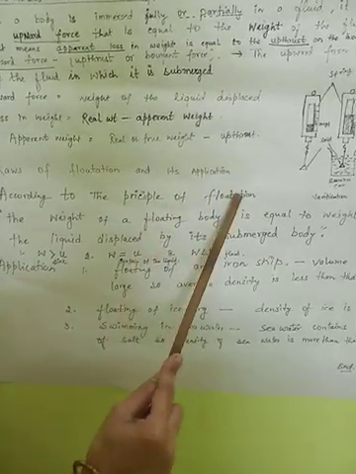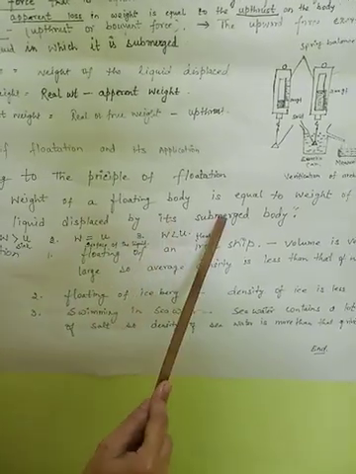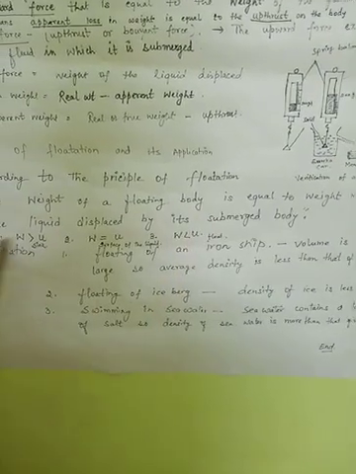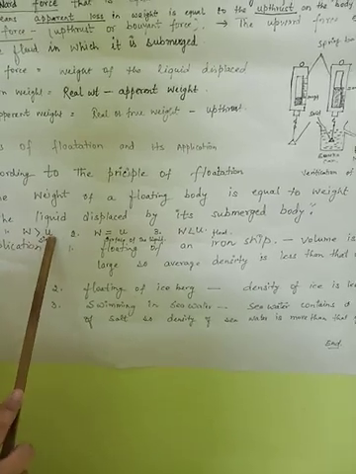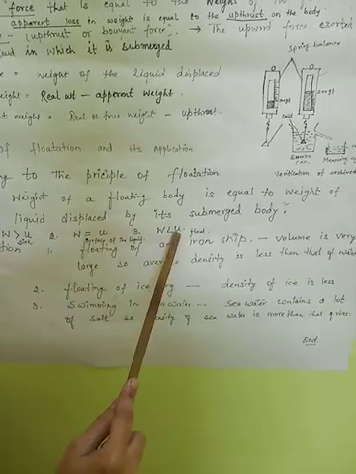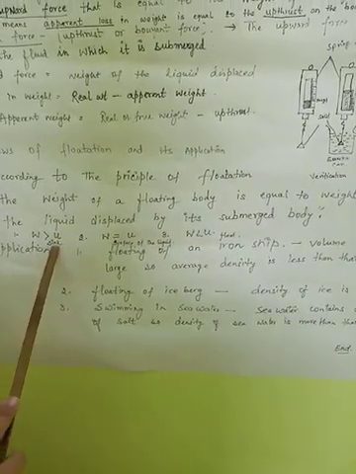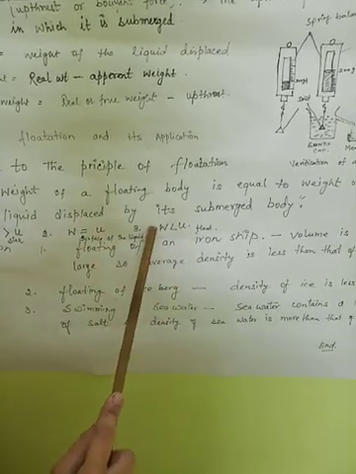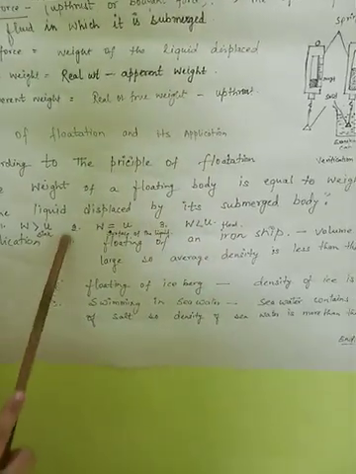According to the principle of flotation, the weight of a floating body is equal to the weight of the liquid displaced by its submerged part. That means the weight of the floating body is equal to that of the submerged part. In which conditions? When the weight of an object is greater than upthrust, equal to upthrust, or less than upthrust. If greater than upthrust, then the object will sink; equal to the upthrust, it stays at the surface of the liquid; and less than upthrust, that is float.